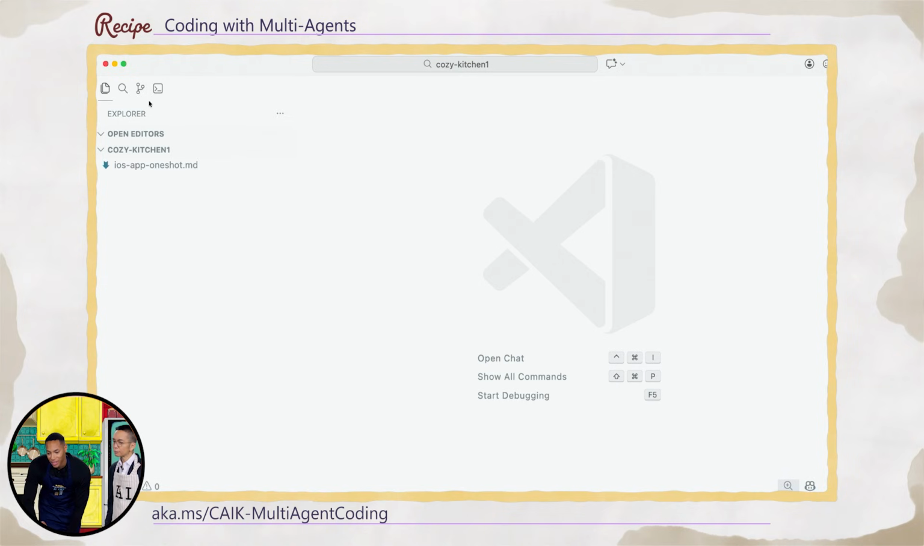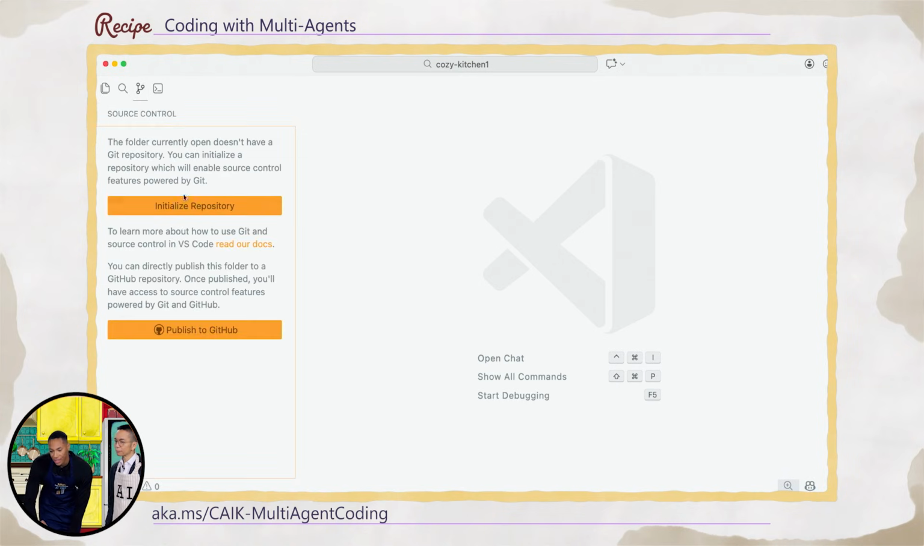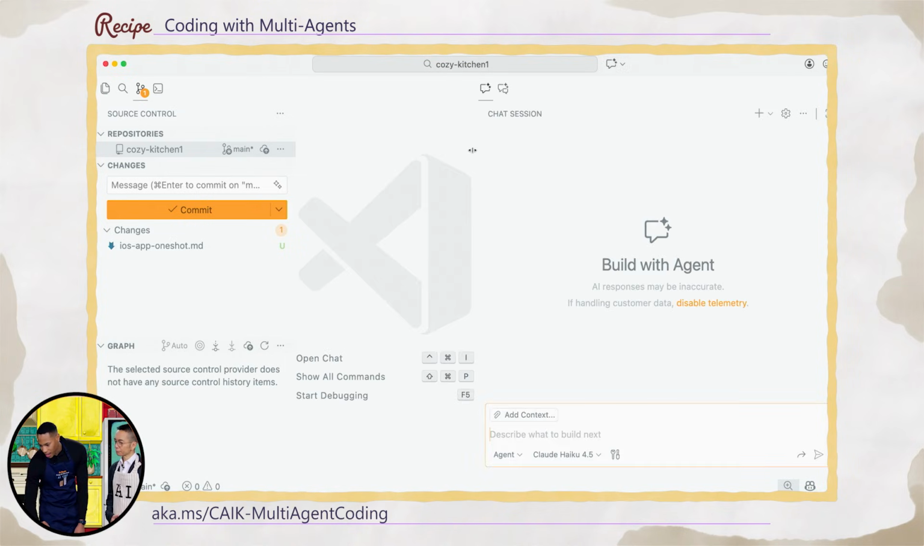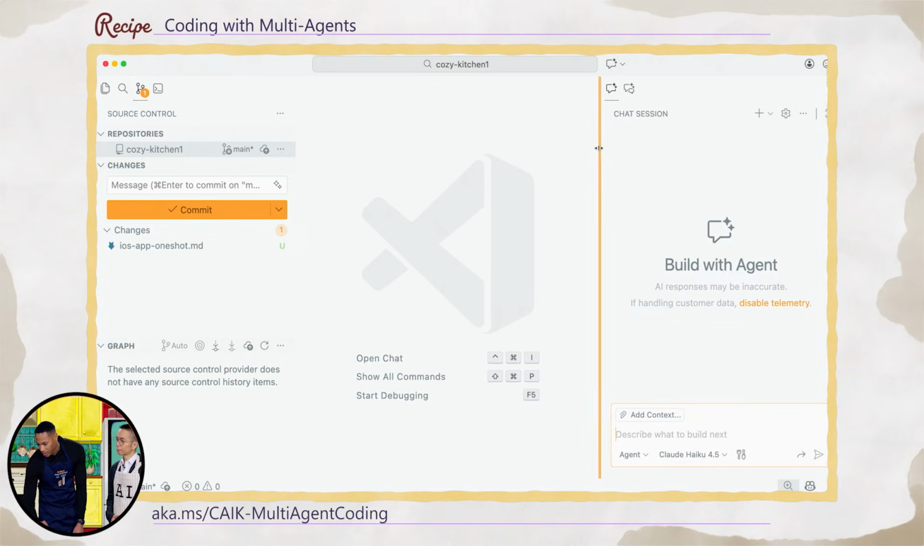Okay, so the first thing that we're going to do is just initialize our repository. I know there's a lot of intimidation around this. That's a scary button for many designers. It is. Yeah. But we've made it really easy in VS Code to just do this. We've named this folder Cozy Kitchen 1, and our repo is now named Cozy Kitchen 1. So just with one click, we've created that repo.